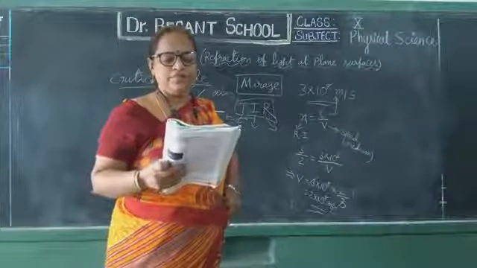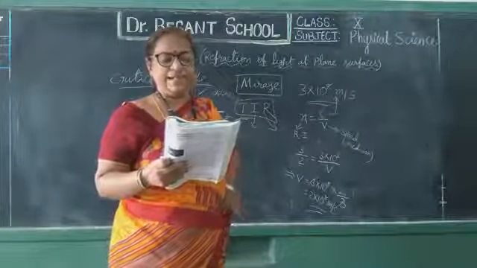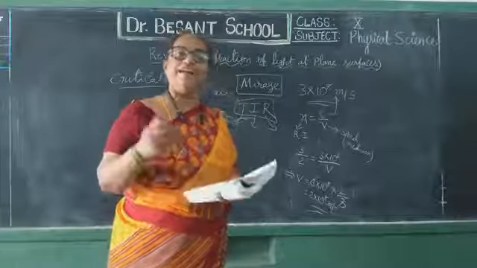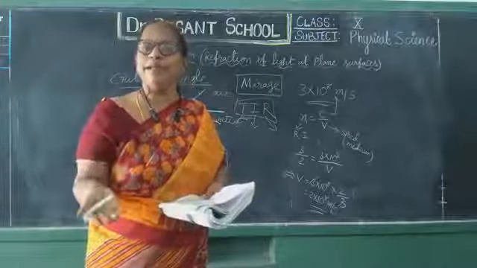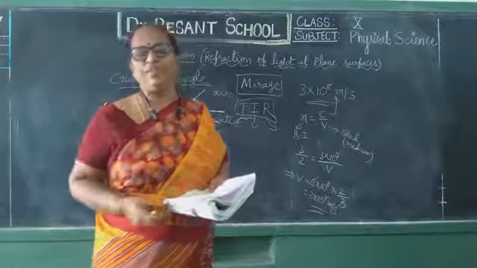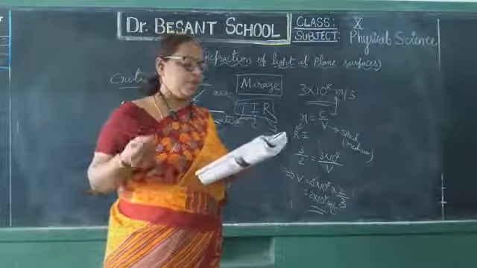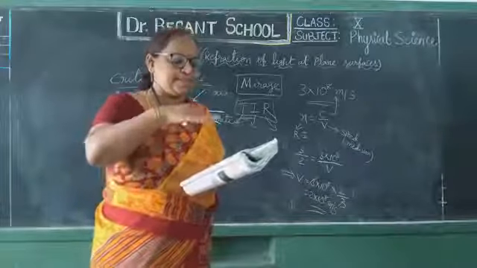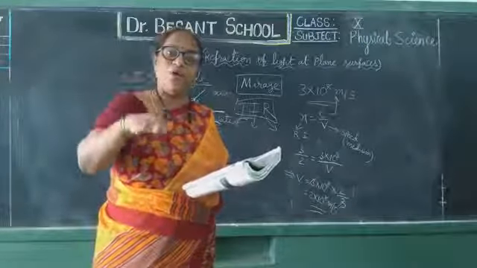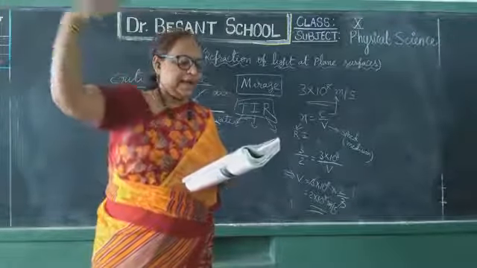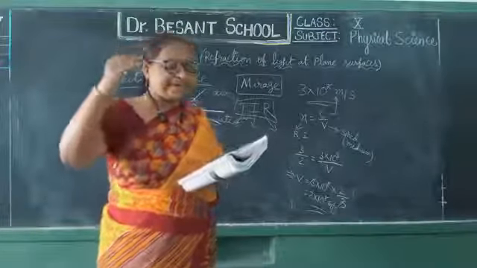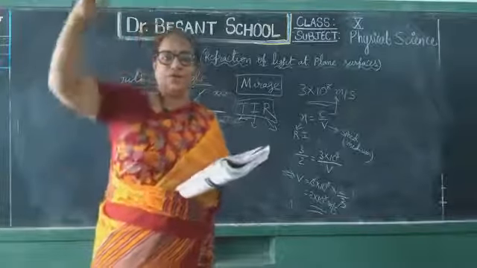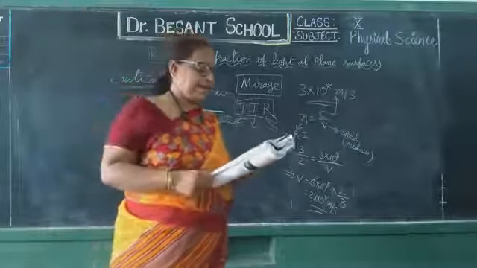Understood? So, the difference in the densities will create a difference in the refractive indices. When there is a difference in the refractive indices, automatically total internal reflection will take place. See, during a hot summer day, air just above the road surface is very hot and the air at higher altitudes is cool. It means the temperature decreases with height. Yes or no? Going to height, the temperature will decrease.